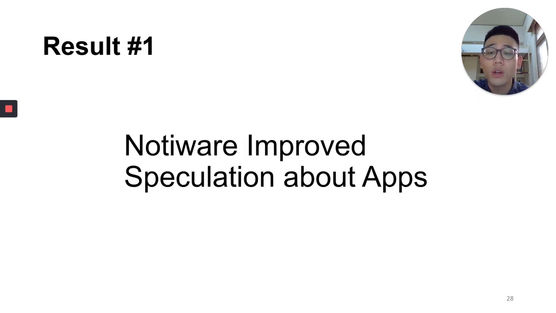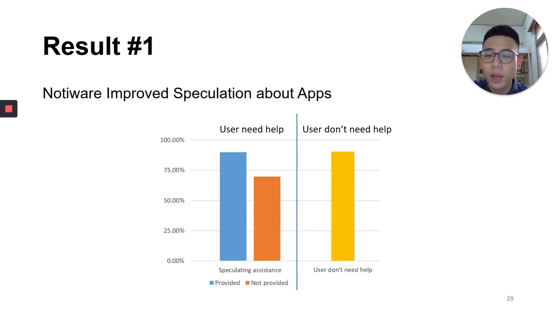And the first result is NotiWare improved speculation about apps. The figure shows the accuracy of participants' speculated notifications, and it is divided into two parts. The left part is where NotiWare predicts users need help. The blue bar means the situation where NotiWare provided assistance. The orange bar means the situation where NotiWare did not provide assistance. The right part is where NotiWare predicts users don't need any help.